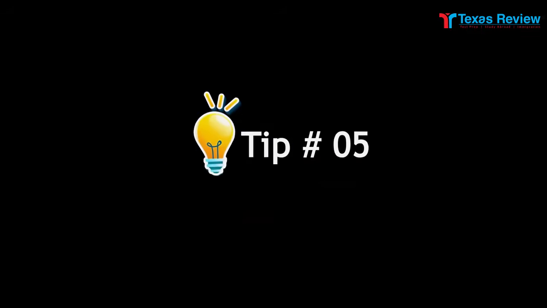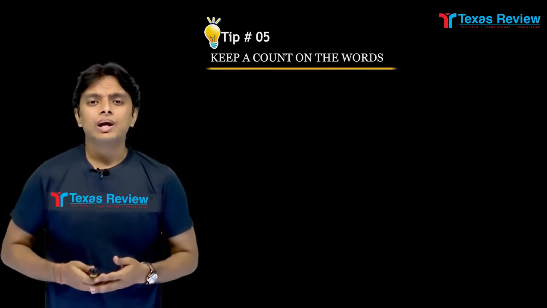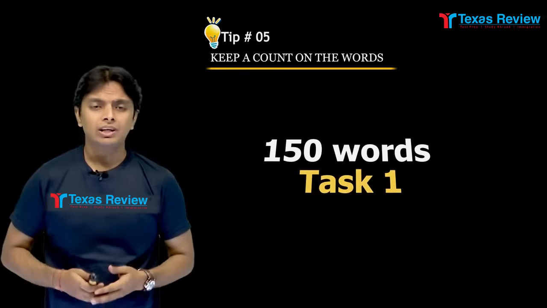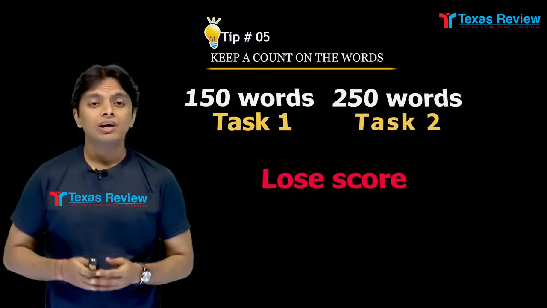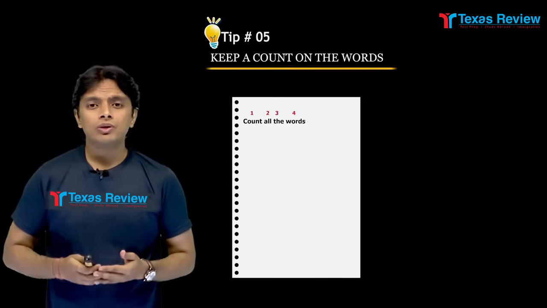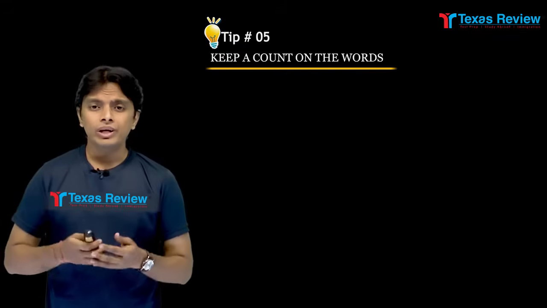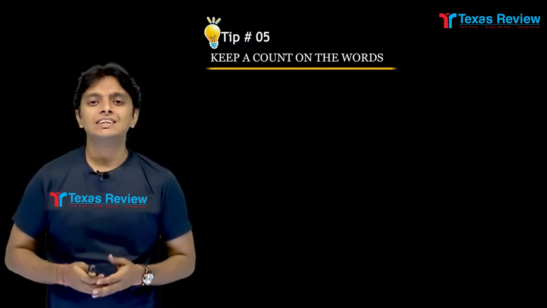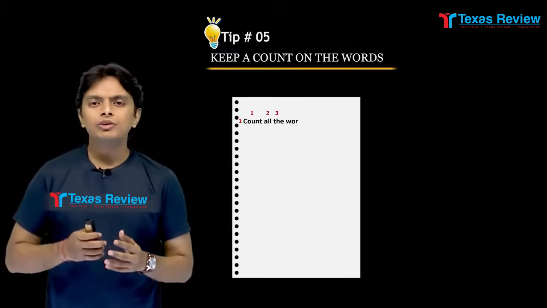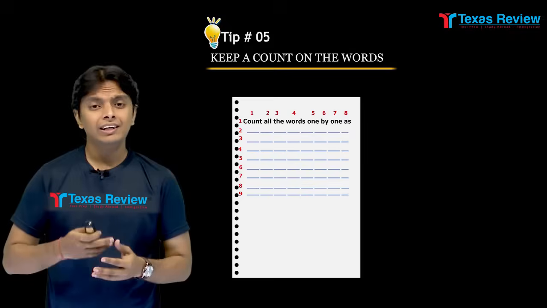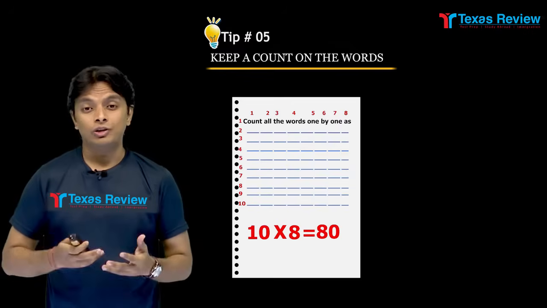Tip number 5. Keep a count of the words. According to IELTS, you need to write a minimum of 150 words in task 1 and 250 words in task 2. If you write anything less, you will lose score. During the exam, you may not be able to count all the words one by one, as this will be a time-taking process. So, we recommend that you count the average number of words in a line and then multiply it by the number of lines. For instance, if you write 8 words in a line, then in 10 lines you will write around 80 words. Counting words in this way will save your valuable time.